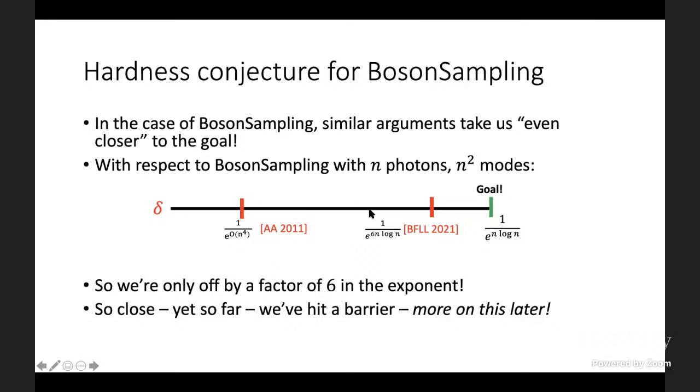And it seems so close, especially if, like me, you've been working in this area for 10 years and this is sort of the best we can do now. But we think we've hit a barrier, which is sort of frustrating. In other words, to do essentially any better than what we've done, we think we'll need dramatically new proof techniques. And we'll talk about this more toward the end of the talk.